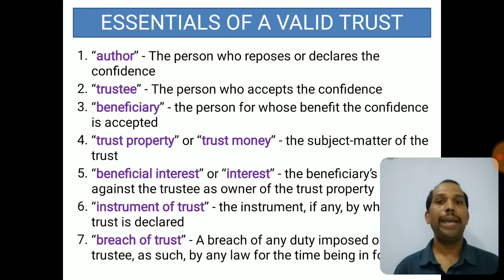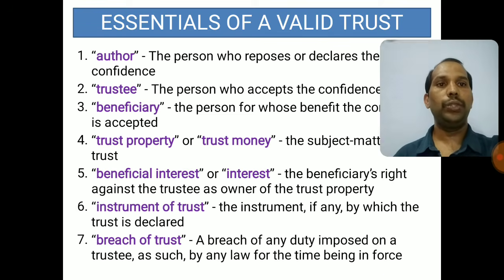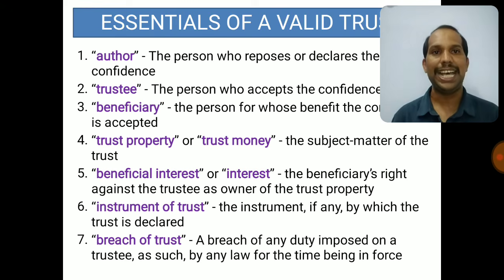And the 5th one is beneficial interest. The beneficiary's right against the trustee as owner of the trust property is called beneficial interest. Now, the trustee cannot use the property in whatever way he wants because the author has written the trust in favor of the trustee, believing that the income coming out of these mango trees will be utilized for the benefit of orphan children. Now these orphan children are beneficiaries and they have the right against the trustee because it was mentioned in the trust that this money should be utilized for the benefit of these children or orphans. So that is the beneficial interest.